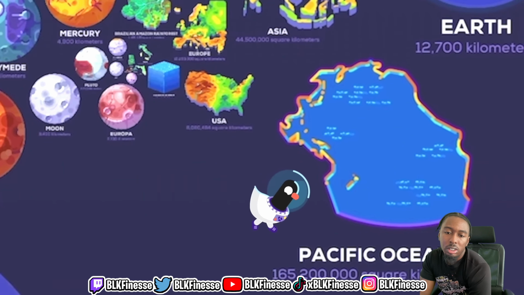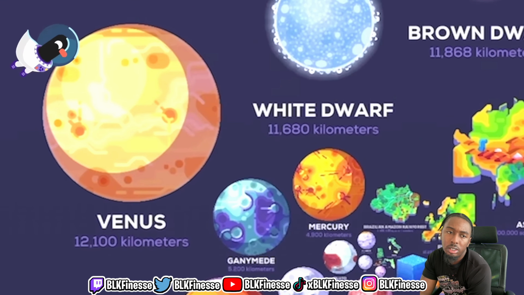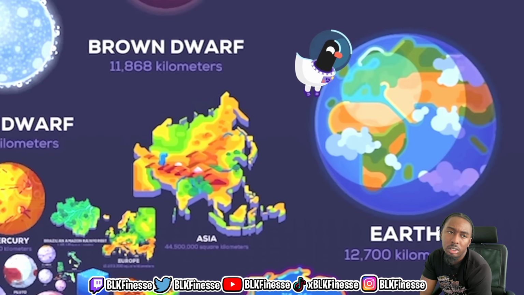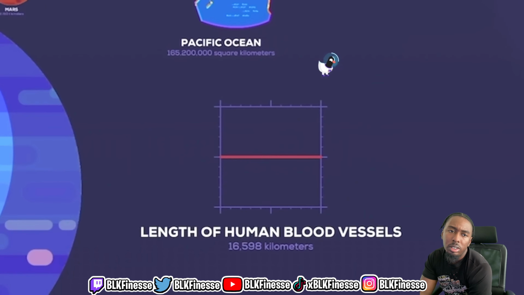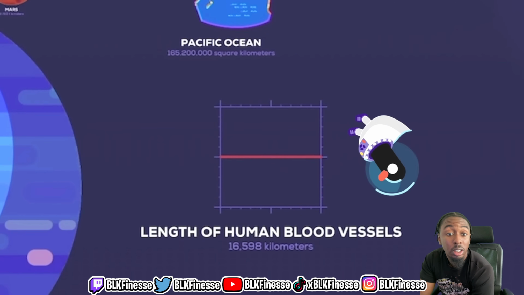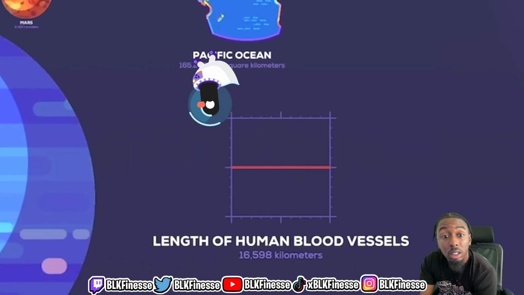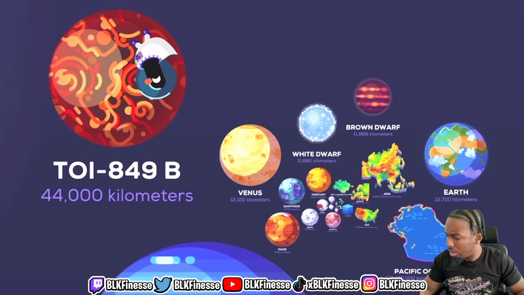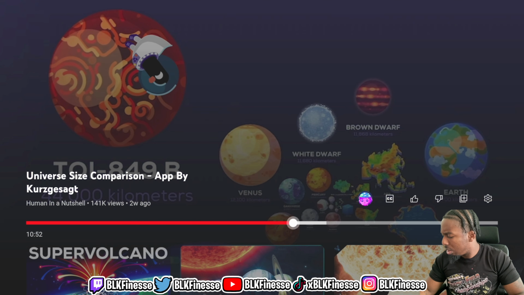Pacific Ocean, 165,200,000 square kilometers. Venus, 12,100 kilometers. Earth, 12,700 kilometers. Length of human blood vessels, 16,598 kilometers. Toy 849b, 44,000. The length of human blood vessels.